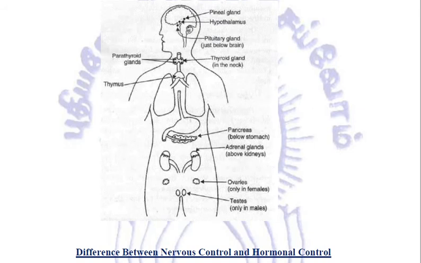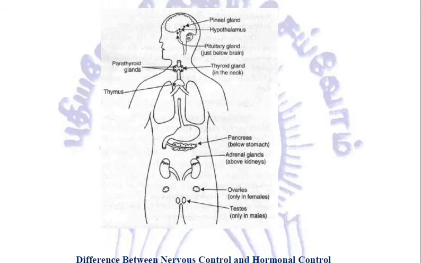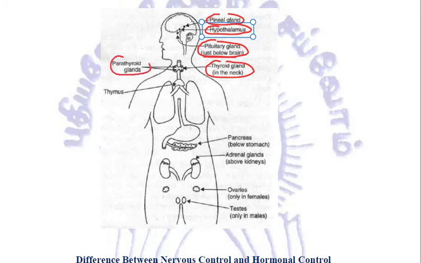Now let us see the position of all these hormones in the body. This is very important. You need to relate the hypothalamus and pituitary gland. They both are present in the brain, the pituitary just below the brain. There is another gland called the pineal gland. Now in the neck we have got the thyroid gland, and in the thyroid we can see four smaller dots. These are the parathyroid.